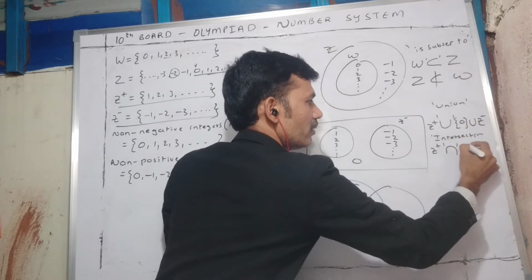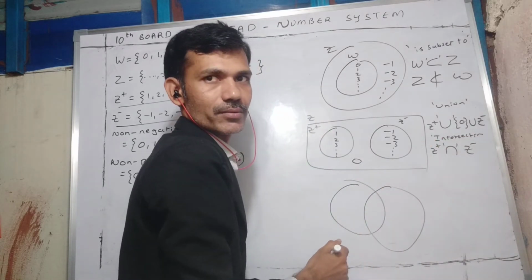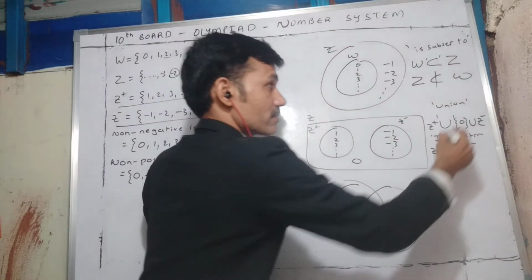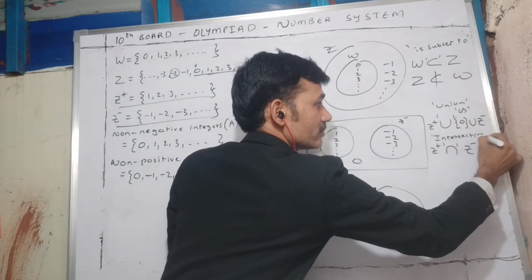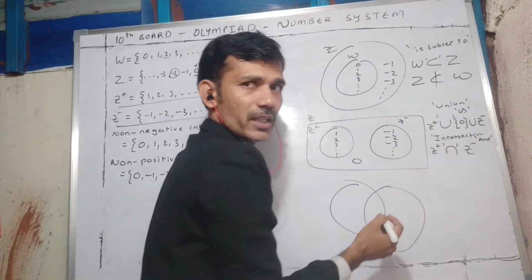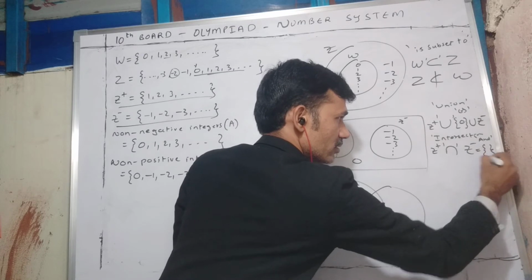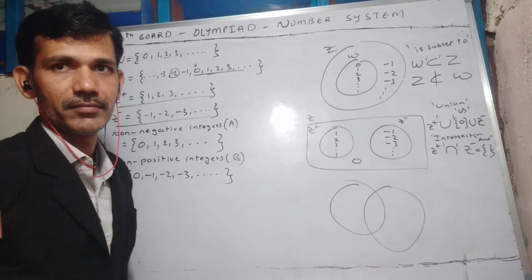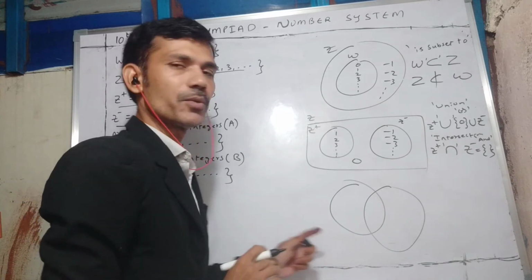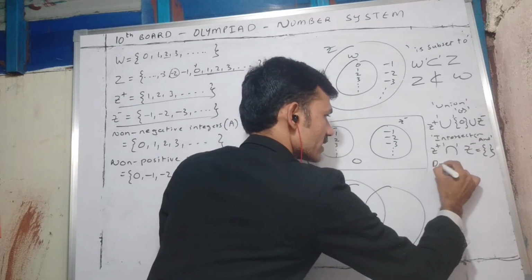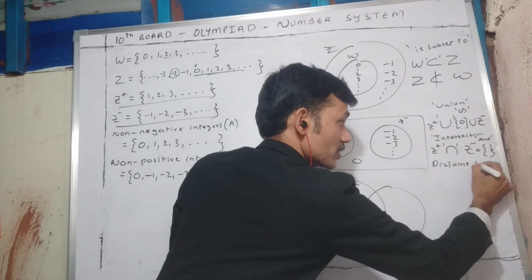Intersection means the element will be in the first set and the second set also. Here, are any common elements there in positive integers and negative integers? No. No elements are common. They are also called disjoint sets. Non-overlapping sets or disjoint sets. If there are no common elements, we can call them disjoint sets.